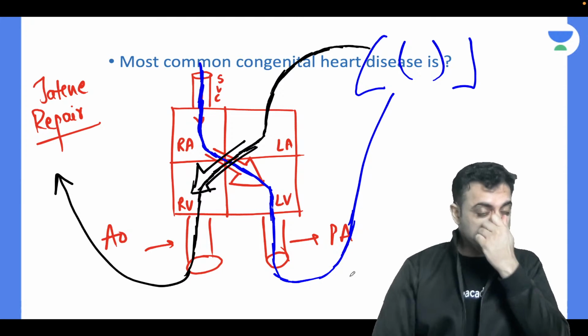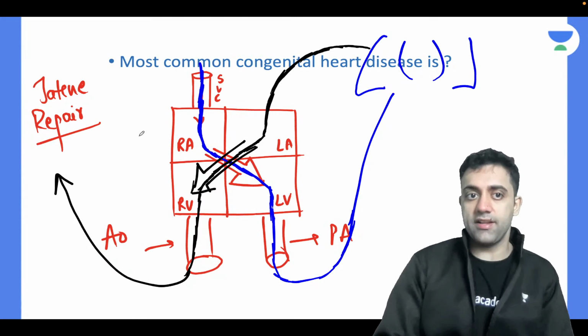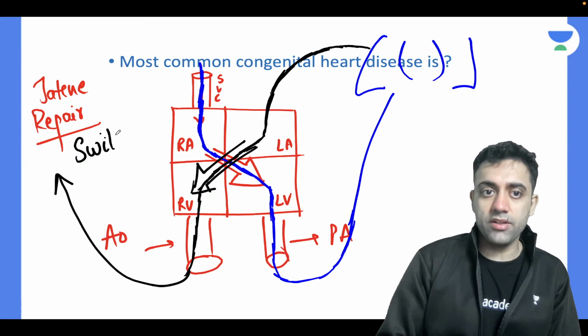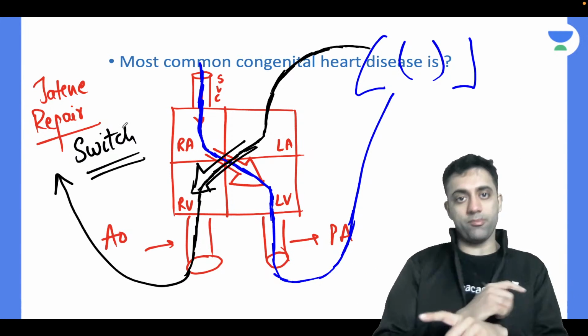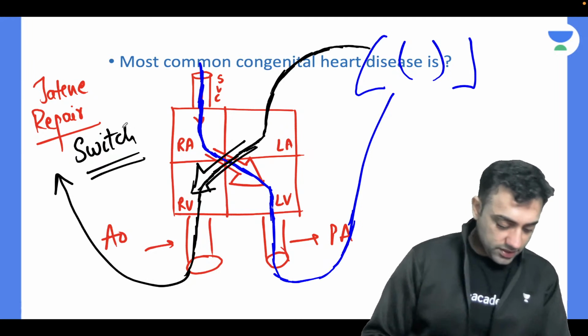Yeah, this is known as an arterial switch. It is a switch repair. It is a switch. I have turned the switch the opposite way. So this is known as switch repair. Okay, yeah, that you should know. Did you understand? Yes or no?